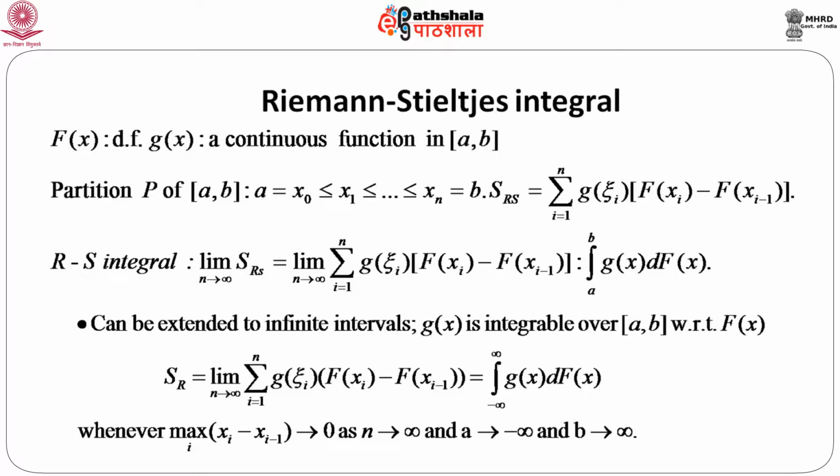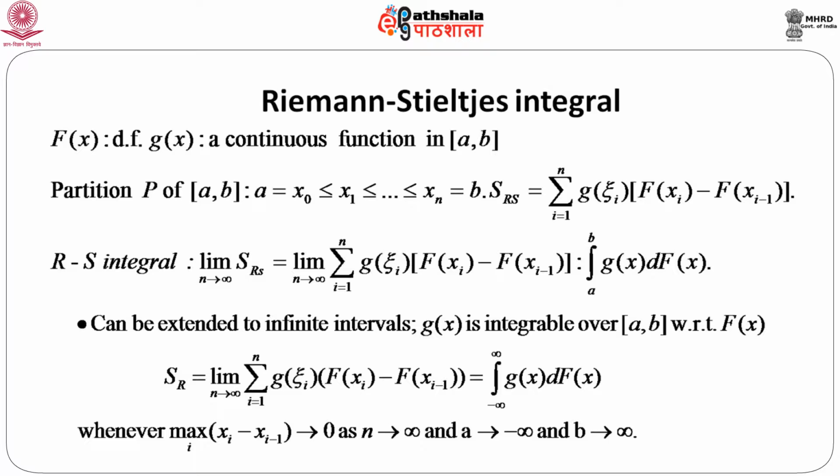Here we have taken the limits a to b which are finite. Now, the question is, can we extend these limits to minus infinity to infinity? The answer is yes, but there are some conditions. We can easily extend this RS integral to infinite intervals, but in that case g(x) should be integrable over [a, b] with respect to F(x), where a and b are any numbers on the real line.